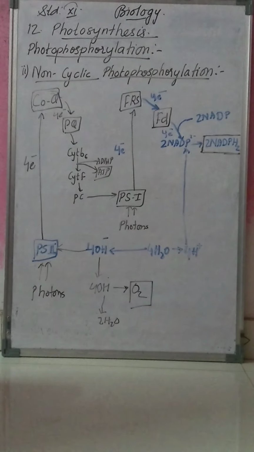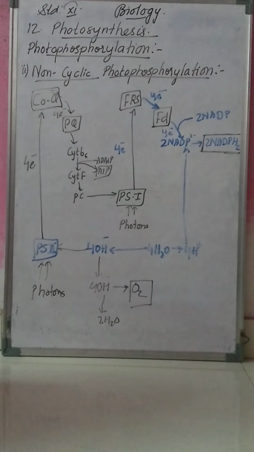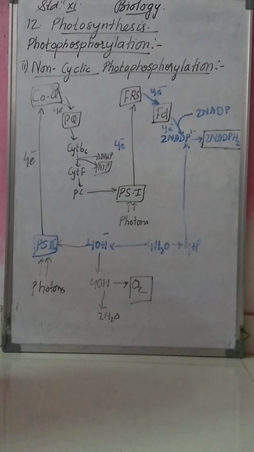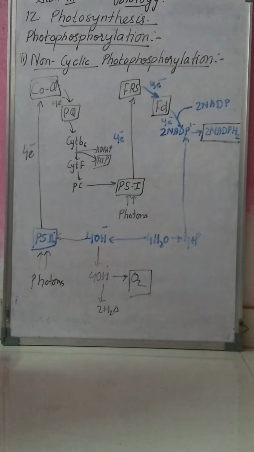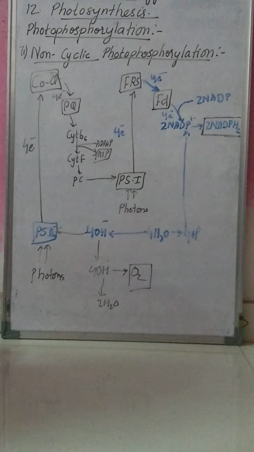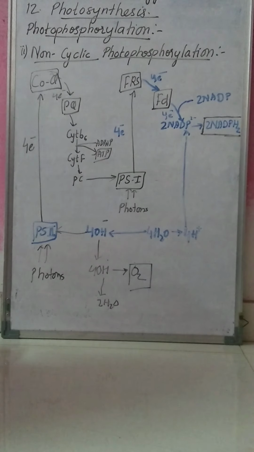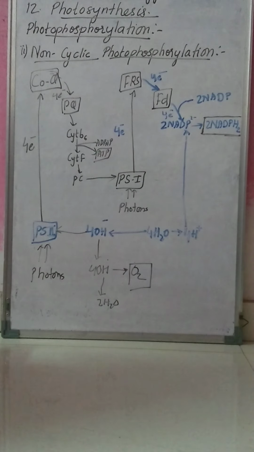In biology, we have already started with chapter number 12, that is photosynthesis. In this chapter, we have completed the ultrastructure of chloroplast. Then we have also studied the nature of light. Then we have also done the mechanism of photosynthesis.